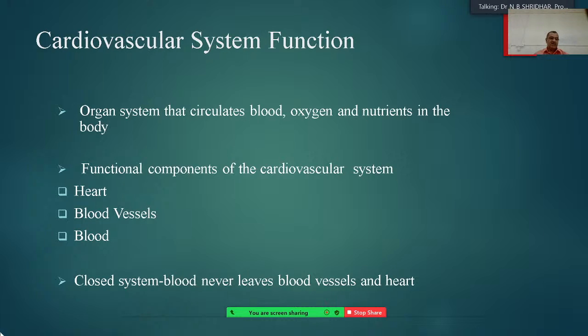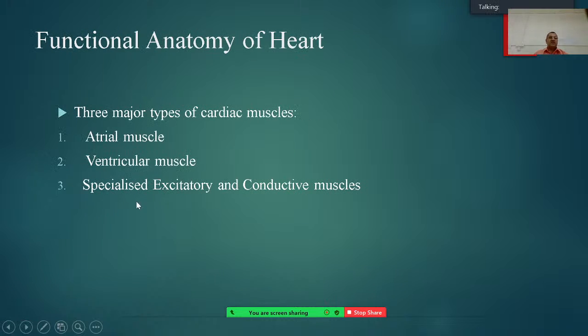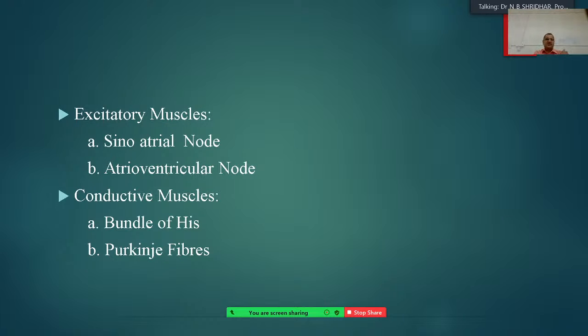Then the functional anatomy of the heart contains three components. There are three types of cardiac muscles: number one is atrial muscle, number two is ventricular muscle, and the specialized excitatory and conductive muscles. So three varieties of muscles are there in the cardiovascular system.